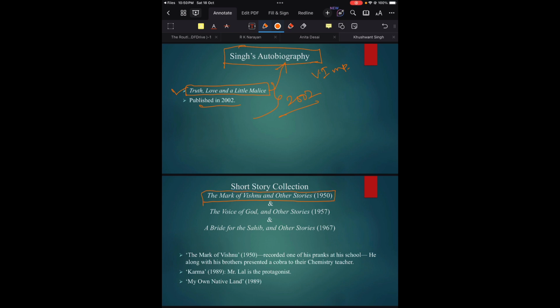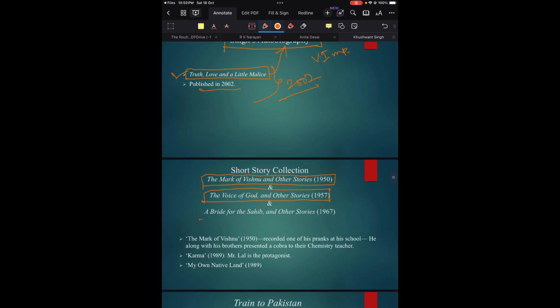Along with that, he wrote another two short story collections, one of which is The Voice of God and Other Stories, published in the year 1957. Okay, The Voice of God and Other Stories, 1957, and Bride for the Sahib and Other Stories, published in 1967. So the first one, The Mark of Vishnu and Other Stories, was 1950. Then he published another short story collection, The Voice of God and Other Stories, in 1957.